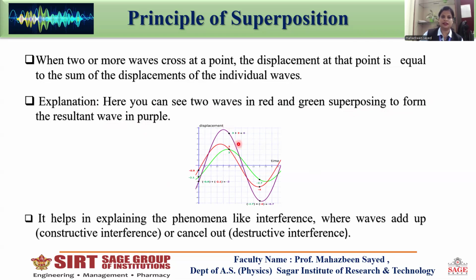The resultant wave has greater amplitude because its amplitude is achieved by adding both amplitudes. So it helps in explaining phenomena like interference, where waves add up, constructive interference, or cancel out, destructive interference.